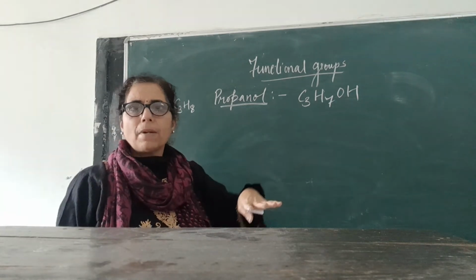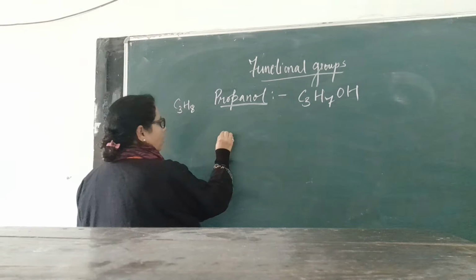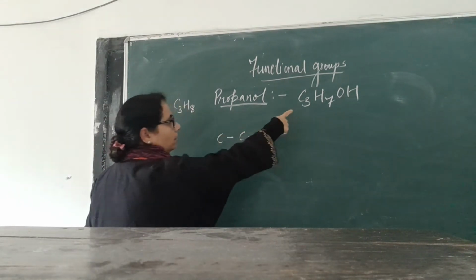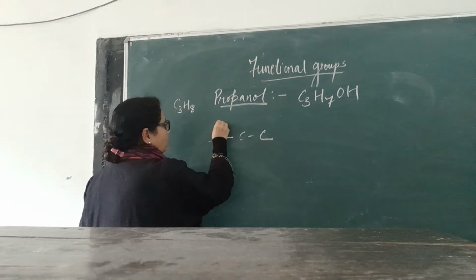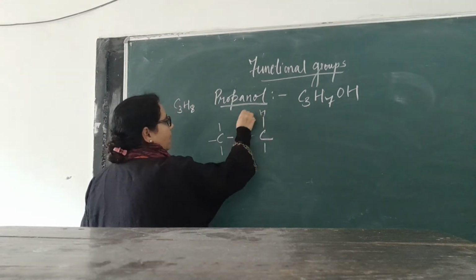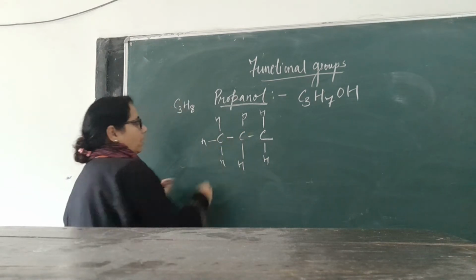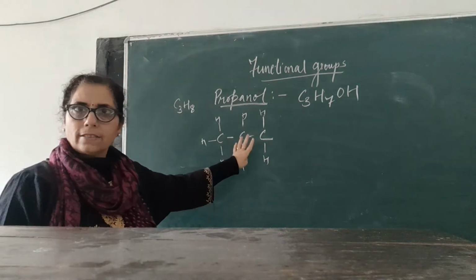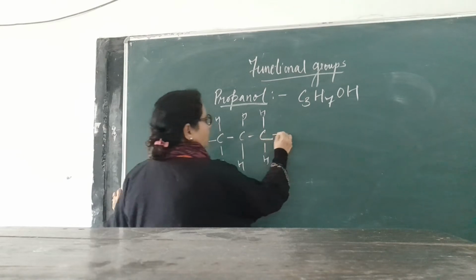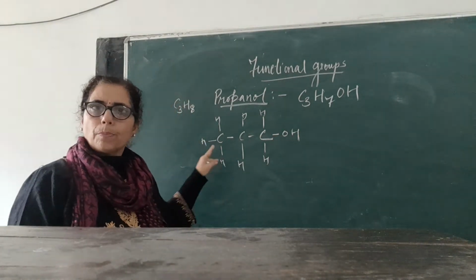Now I am showing you how to write the structures. In propanol there are 3 carbons and 7 hydrogens, and you can see each carbon has 4 bonds satisfied, and one OH is there. This is the first way to write the formula for propanol.